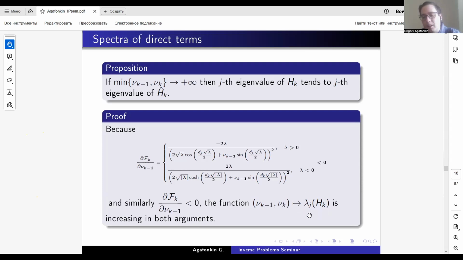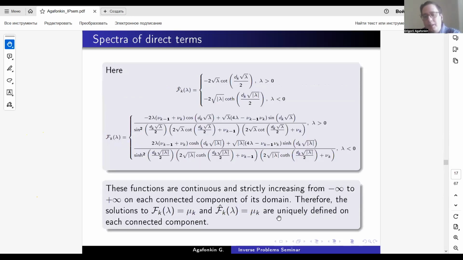eigenvalues of this operator are increasing in both these arguments because they are the roots of the function, and if the function decreases, its roots go right because of their monotonicity. So they are strictly increasing functions from minus infinity to plus infinity, and if with some limit procedure these functions go straight down, their roots are going straight right. So they are increasing in fact.